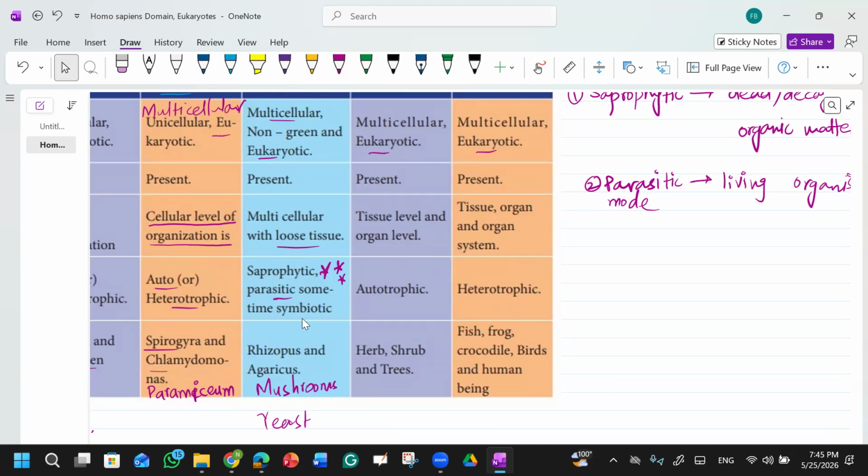They cooperate with each other, in simple words. In parasitic mode they are not cooperating: the fungi get benefit, but the other species is harmed. But in a symbiotic relationship, both organisms get benefit. They have a mutual understanding. So sometimes they are symbiotic as well.